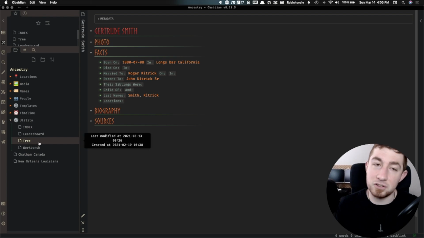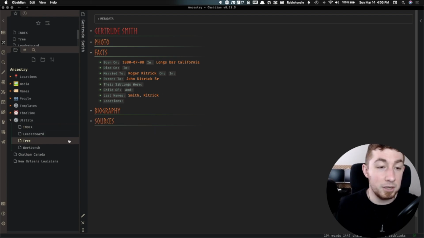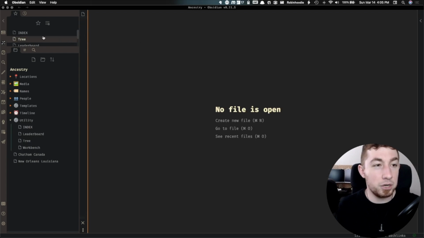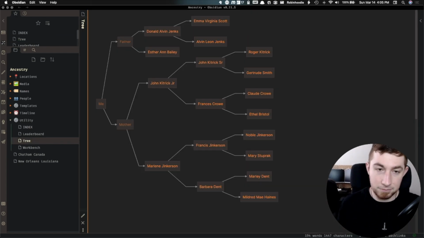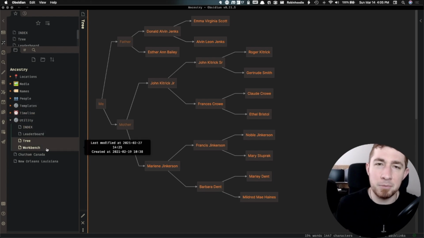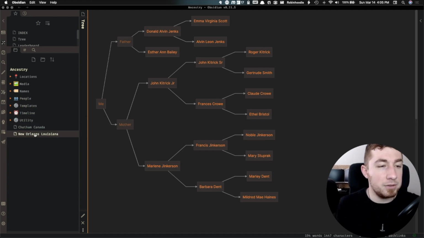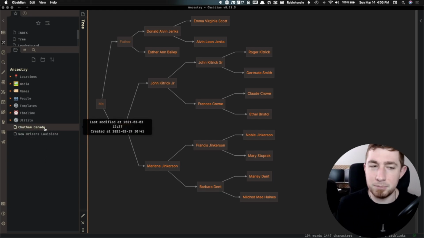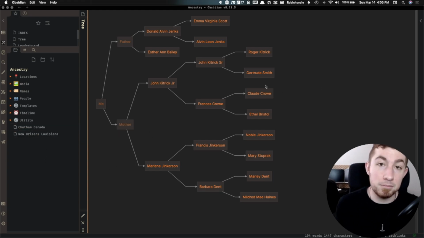The tree is just the lineage, the actual mermaid chart for the family. And then the workbench is just pending items I'm working on to get more information for individual notes. These are some items I'm currently working on. I need to verify if these locations are actually valid pieces of information where I found them cited.